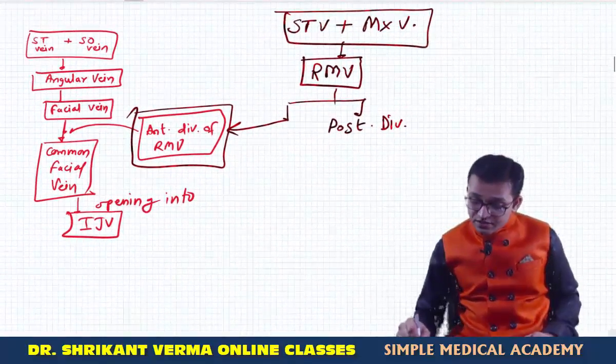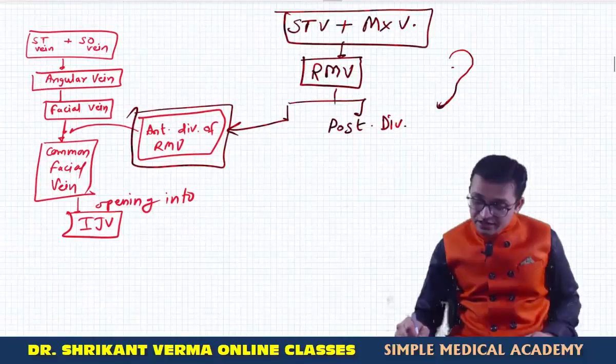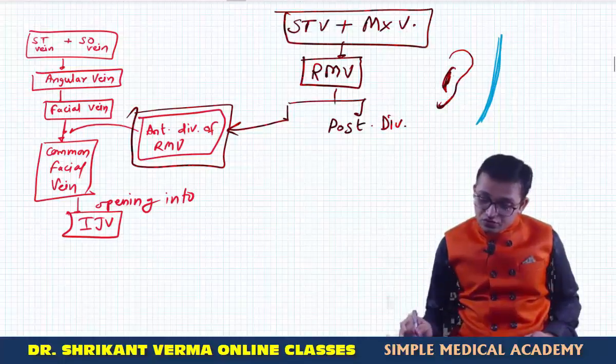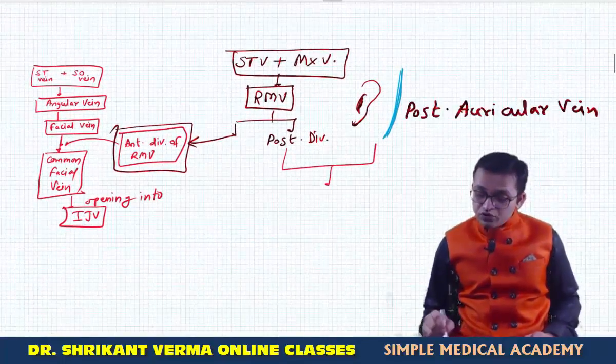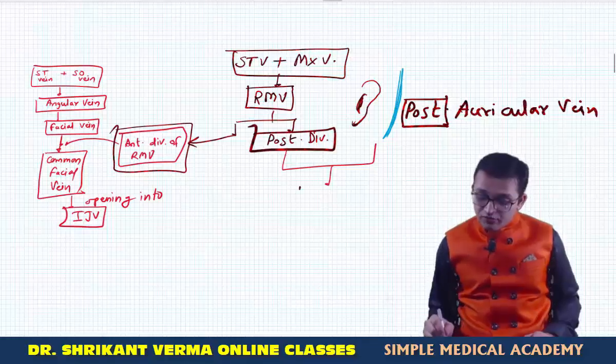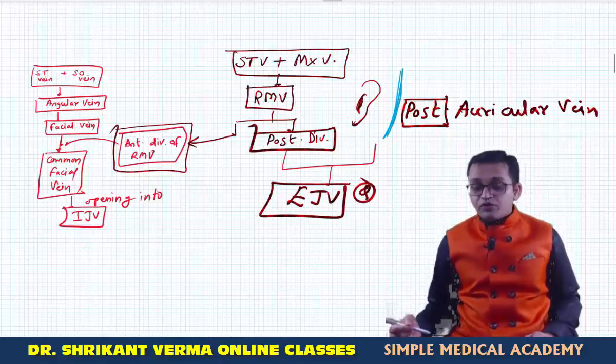Suppose here is the ear, a diagrammatic presentation. The vein which is running behind the ear is the posterior auricular vein. So this posterior division is uniting with the posterior auricular vein, and both, posterior auricular vein plus posterior division of the retromandibular vein, are uniting to make the external jugular vein. So this is a very important MCQ.